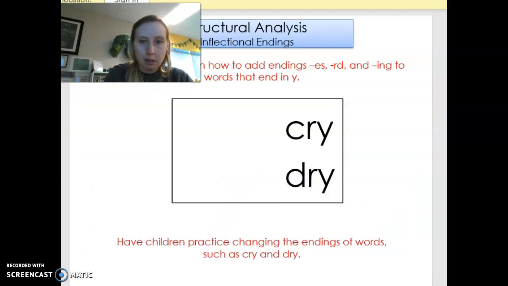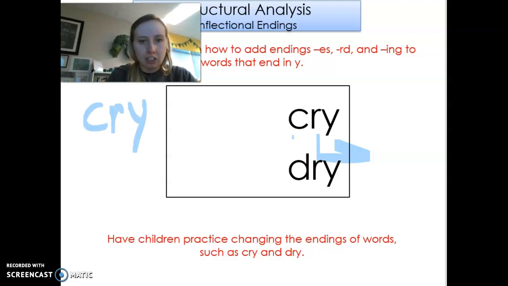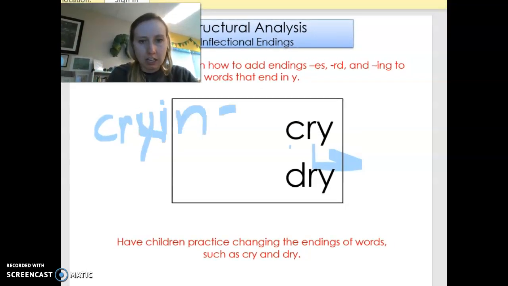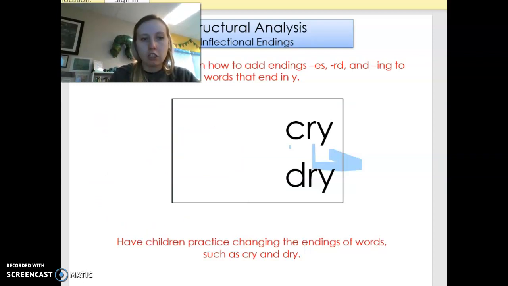So really quickly, let's learn about cry and dry. I'm so sorry it keeps changing. I don't know why it's doing that. So we have cry, and when we add the ing, nothing changes. So it's just crying, and drying. Okay, so those don't change at all. Those keep the Y. The next two do change.